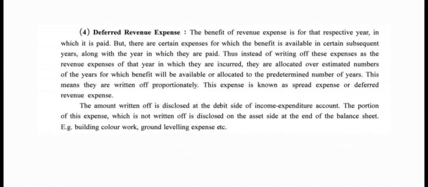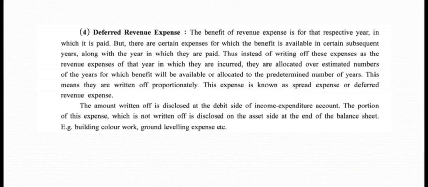Thus, instead of writing off these expenses as revenue expenses of that year in which they are incurred, they are allocated over the estimated number of years for which benefit is available, or allocated to a predetermined number of years. This means they are written off proportionately. This expense is known as spread expense or deferred revenue expense.